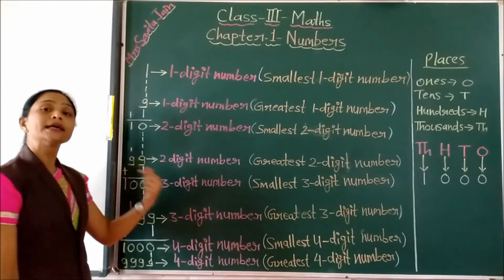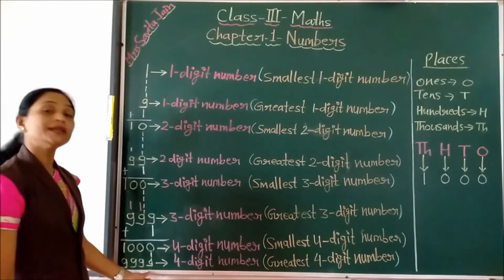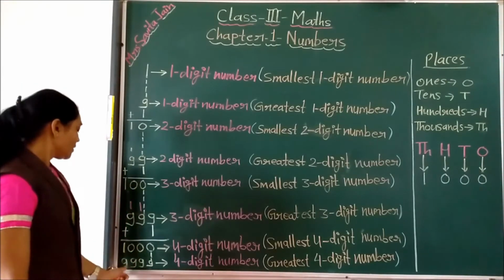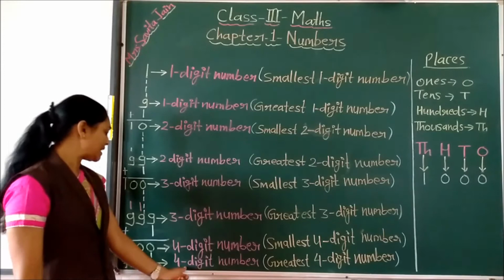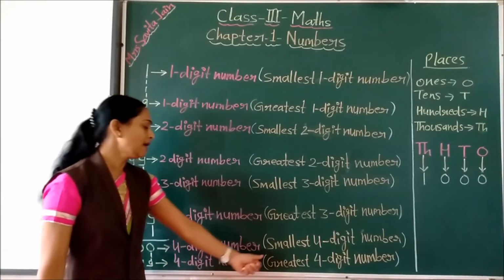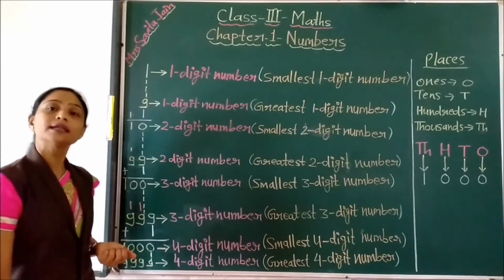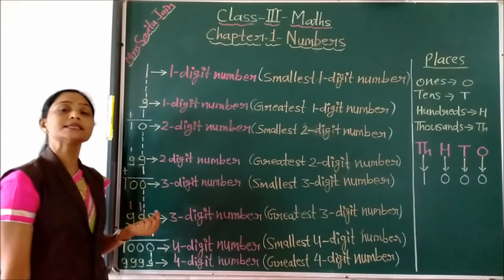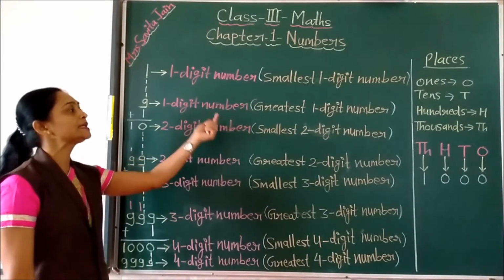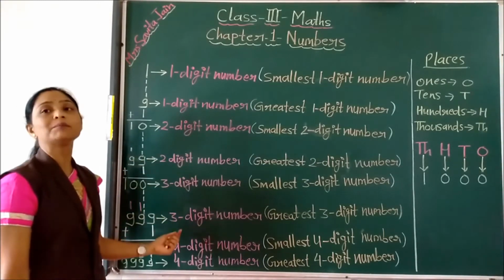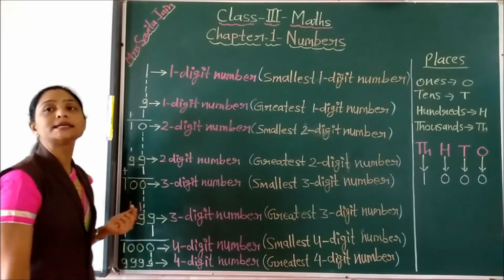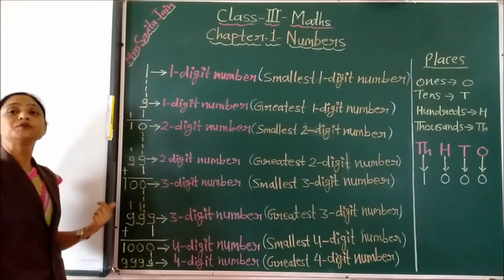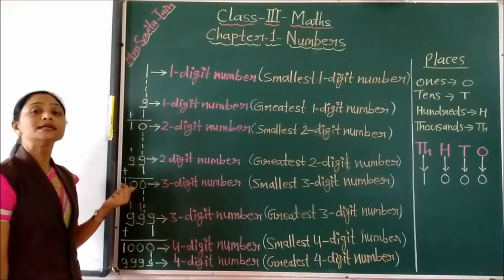Then if we add again 1 in this number, then we will get a 5-digit number as we have seen here. So it means this 9999 is the greatest 4-digit number. Yes children, so this all you understood how we got the 4-digit numbers and which is the smallest 1-digit, 2-digit, 3-digit, 4-digit number, and which is the greatest 1-digit, 2-digit and 3-digit, 4-digit number. So all this you have to remember nicely and learn by heart.